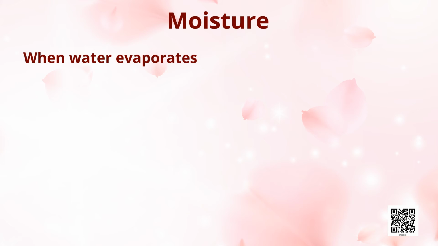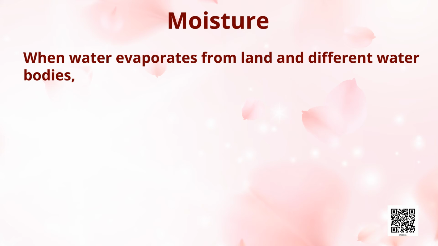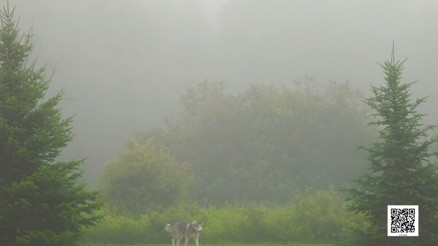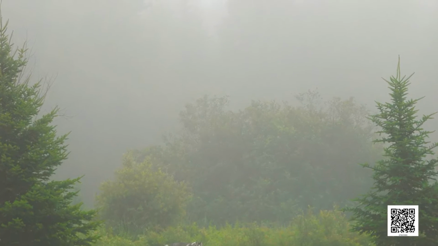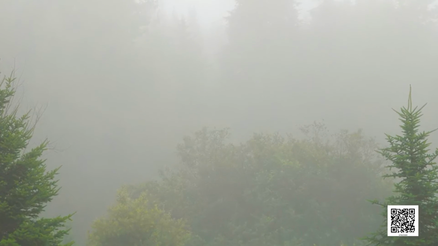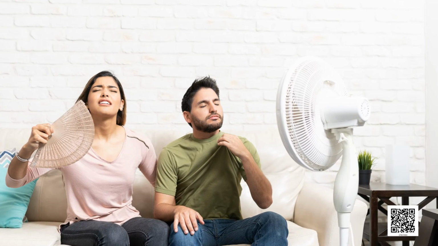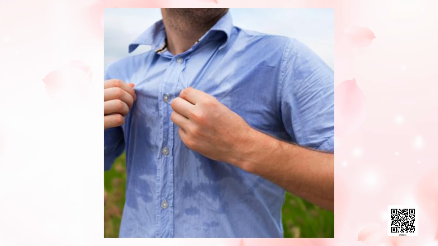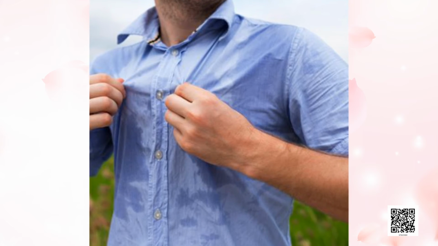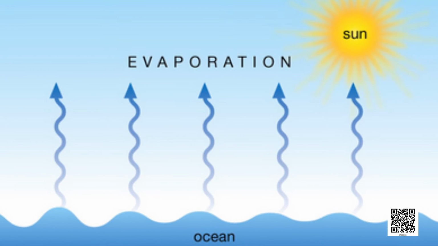When water evaporates from land and different water bodies, it becomes water vapor. Moisture in the air at any time is known as humidity. When the air is full of water vapor, we call it a humid day. As the air gets warmer, its capacity to hold water vapor increases and so it becomes more and more humid. On a humid day, clothes take longer to dry and sweat from our body does not evaporate easily, making us feel very uncomfortable. When the water vapor rises, it starts cooling.